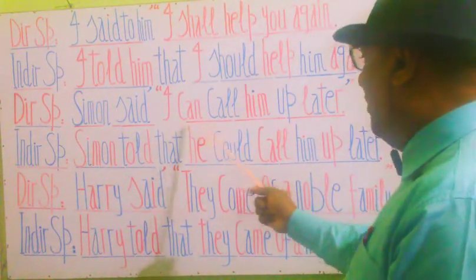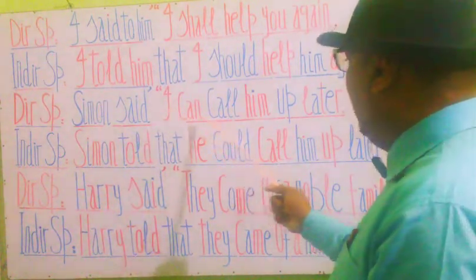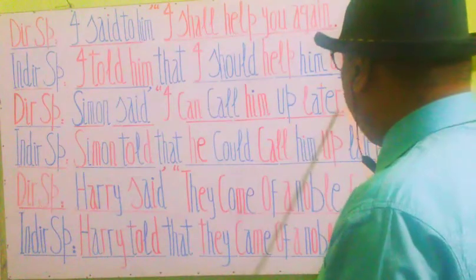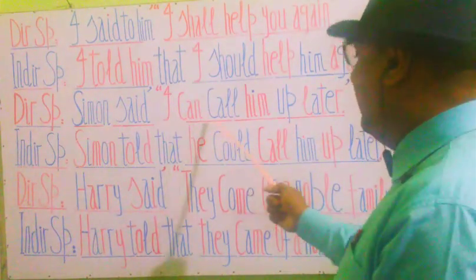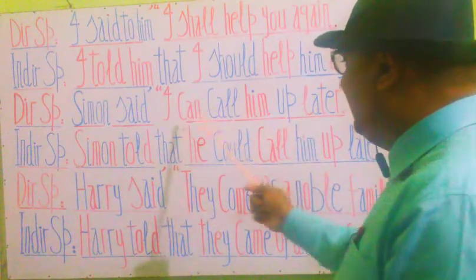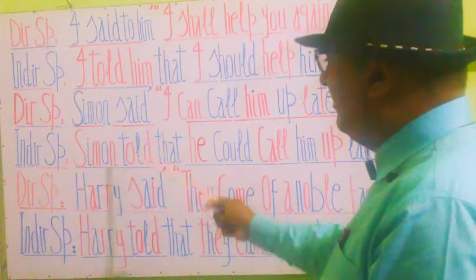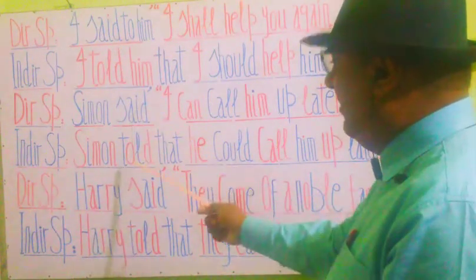This is a use of call. Call is a helping verb. I can call him up later, commas close. This is also present form, and the use of can. So let's see its change. Here you see indirect speech. Simon told; we have replaced said by told.